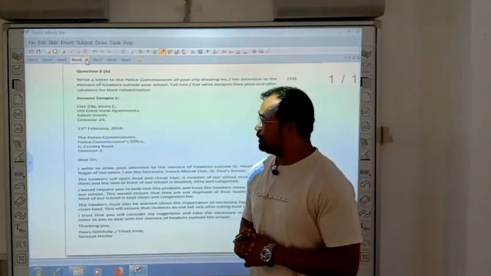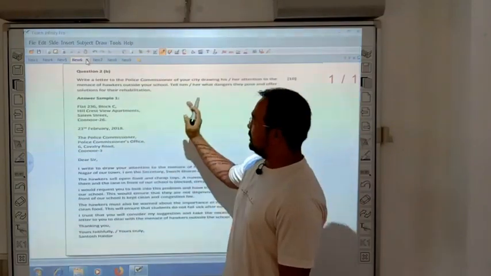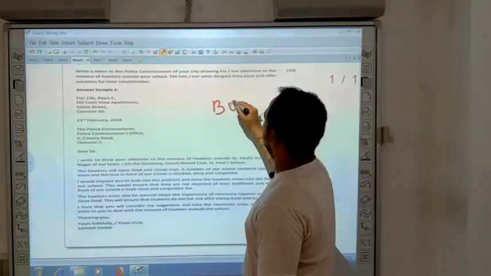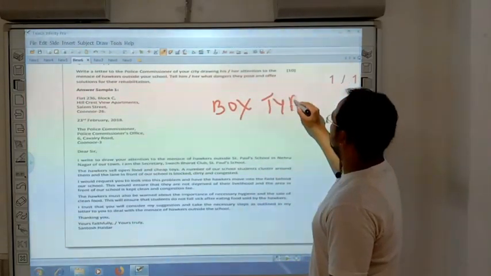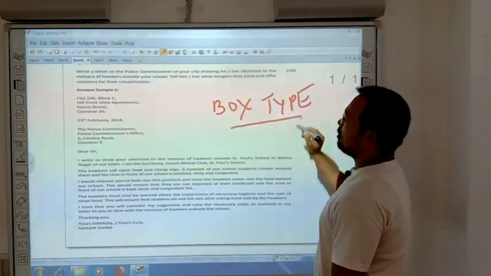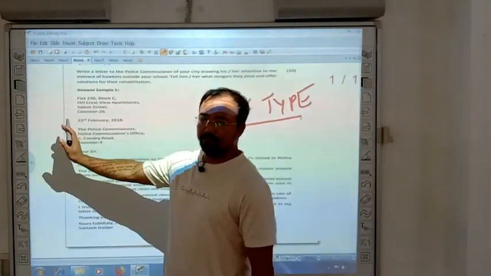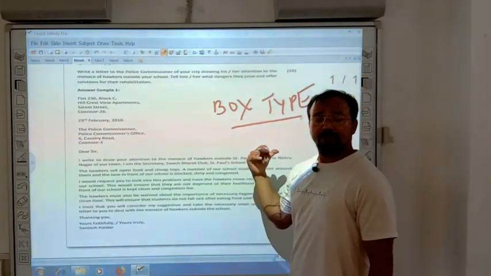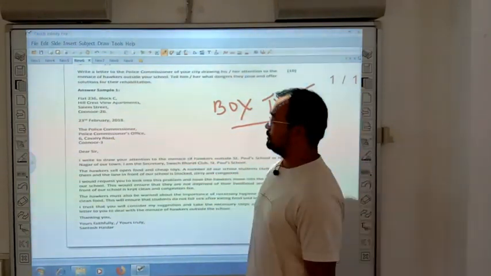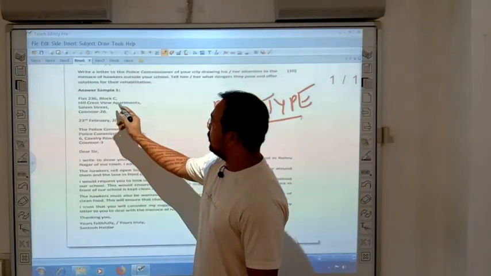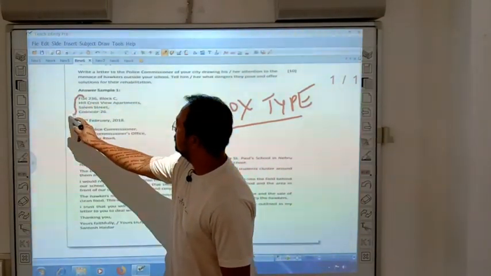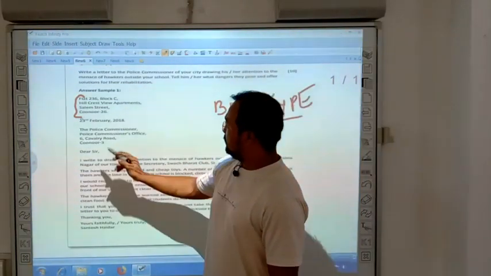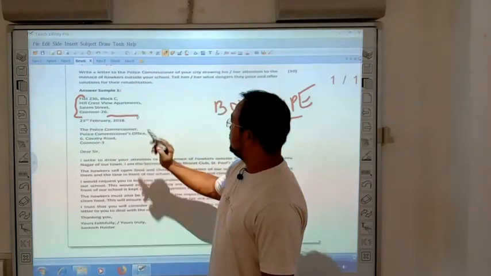So the format you need to follow here, again, is called the box type format. Again everything is on the left hand side, but the difference is it is a formal letter. What you did earlier was an informal letter. Now you are doing a formal letter. For a formal letter you will write your address first here. This is your address. Then here you will leave a line space.